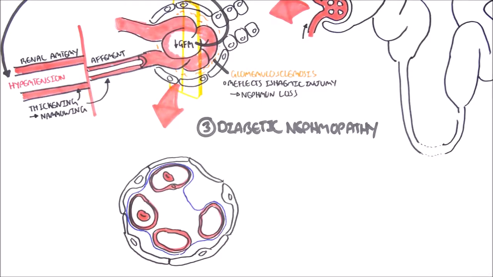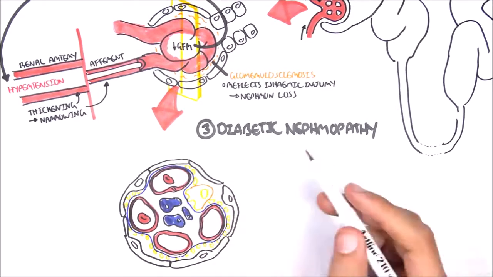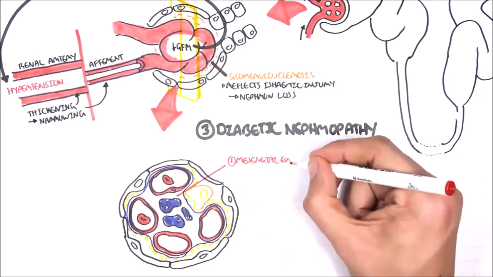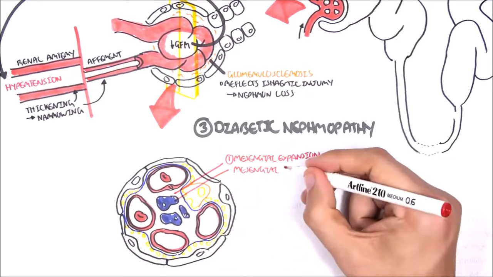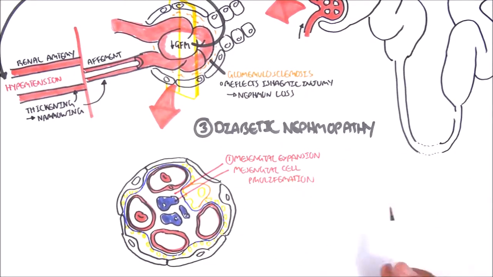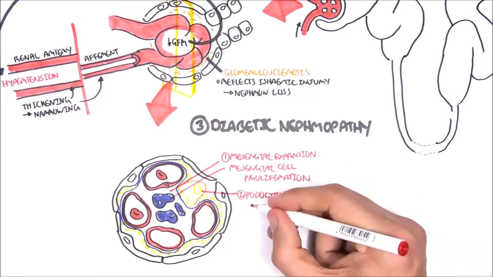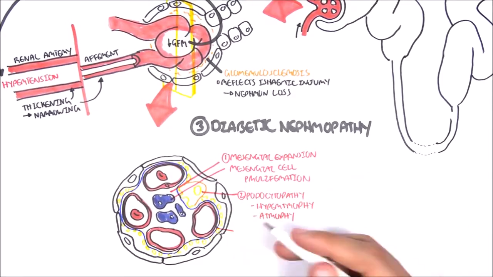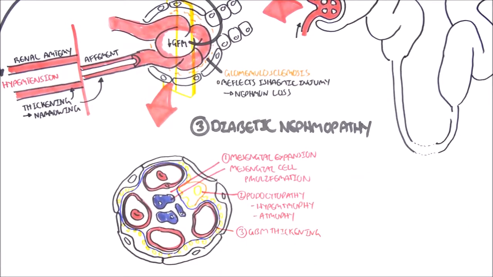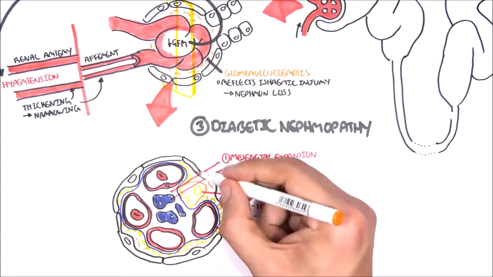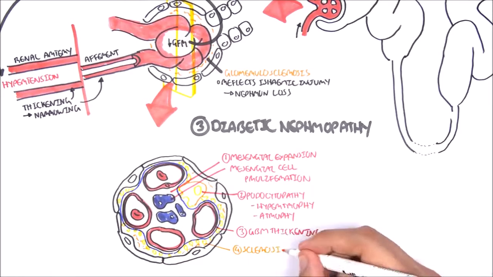The four main changes we see in diabetic nephropathy are mesangial expansion and proliferation. We see podocytopathy, which includes podocyte hypertrophy and eventually atrophy. We see glomerular basement membrane thickening and sclerosis. And sclerosis is essentially what we see in hypertension as well.